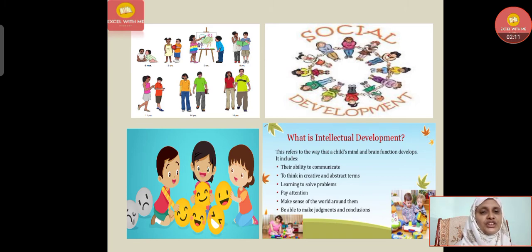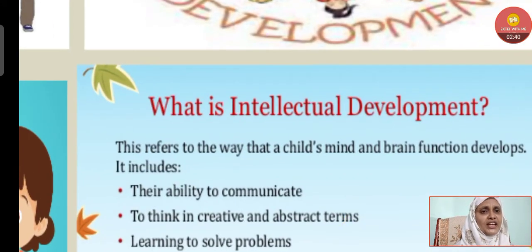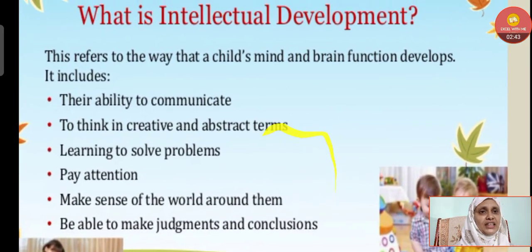And then comes emotional development. The feelings of the child, happy, sad, anger, all these are emotions which develop in a child after birth. So this is called emotional development. Next comes intellectual development. Whatever cognitive development occurs in the brain, maybe related to subject knowledge or to creativity. Let's understand in detail.